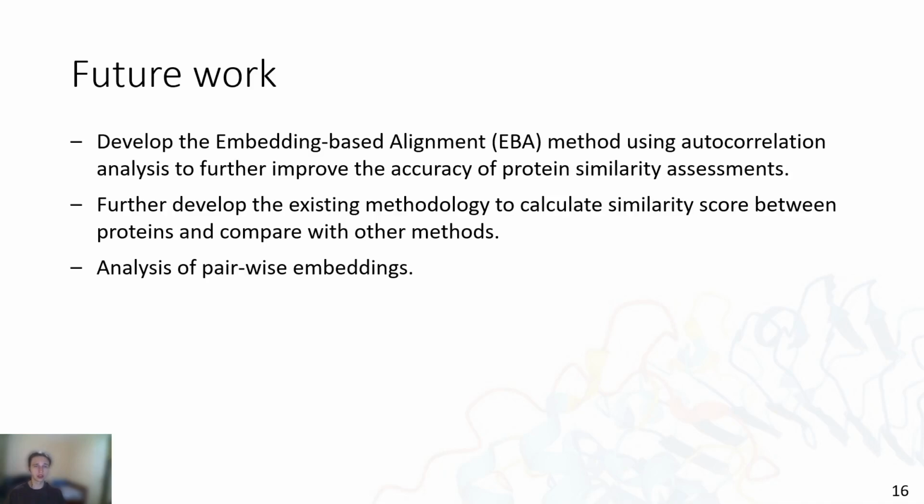Future work includes the development of an embedding-based alignment method using autocorrelation analysis to further improve the accuracy of protein similarity assessment, and further development of the existing methodology to calculate a similarity score between proteins so that we can compare our method with other existing methods. Also, we plan to analyze the pairwise embeddings.